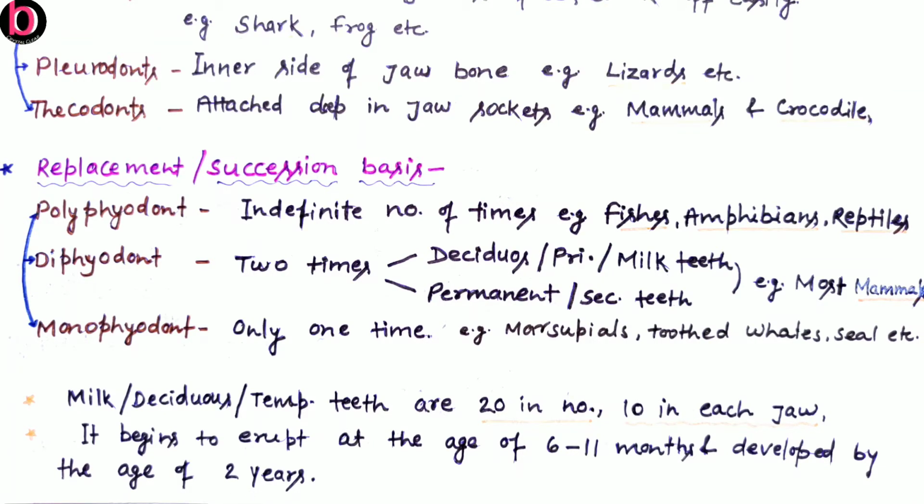At the age of 6 years, these primary teeth start to detach from the jawbone and are replaced by the permanent teeth that are monophyodont in nature, meaning they originate only once, and if they fall, there is no further eruption of teeth.